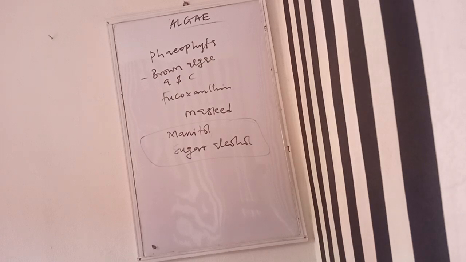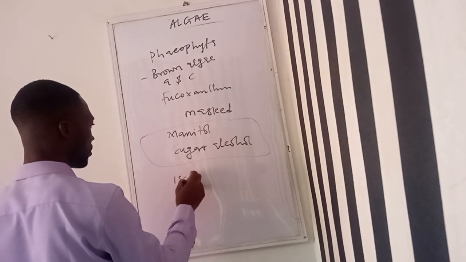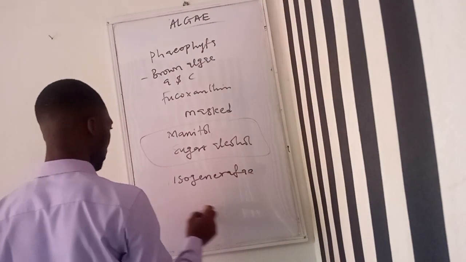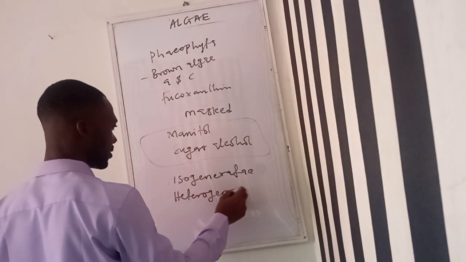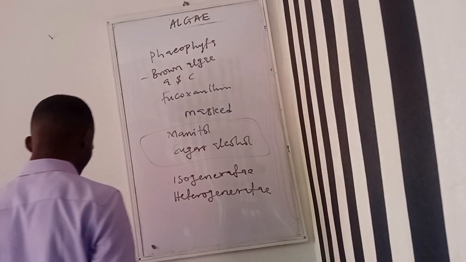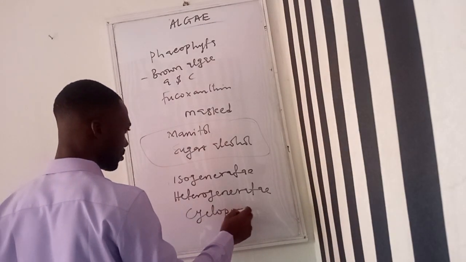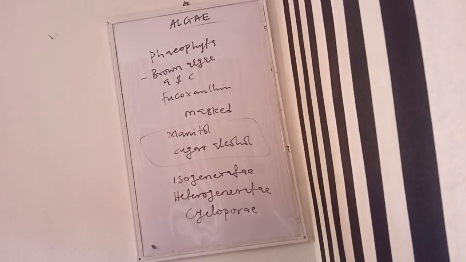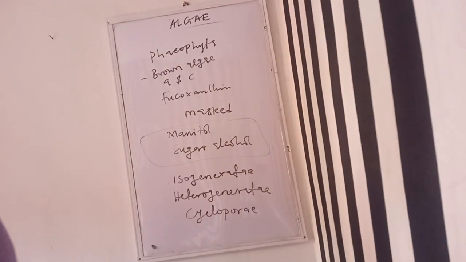Then they have three classes: isogenerati, heterogenerati, and cyclopori. So these are the classes.